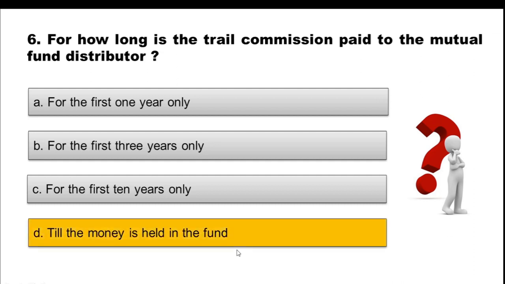So the correct option is till the money is held in the fund. Now mutual fund distributors are paid this trail commission for as long as investors' money is there in the fund. This trail commission varies somewhere between 0.25 to 1% of your invested amount, and it is paid to the distributors every year. When it comes to equity instruments, it is paid on a quarterly basis as well. So in this question, for how long? It is till the money is invested in a particular fund by the investor.